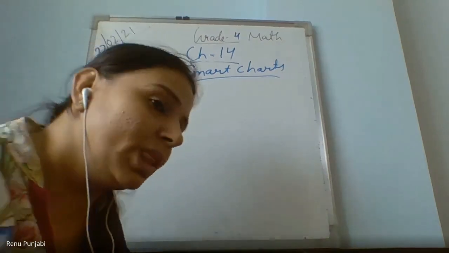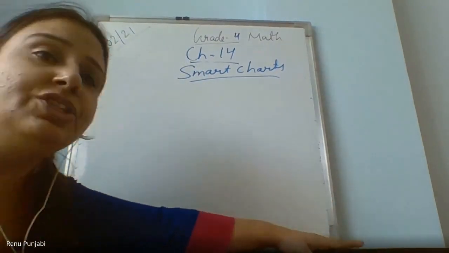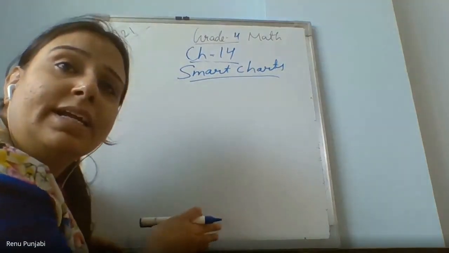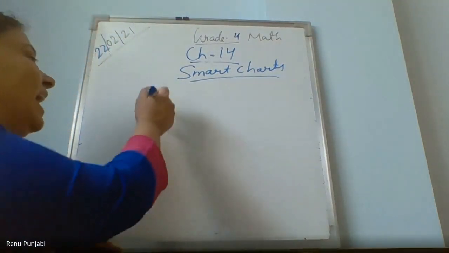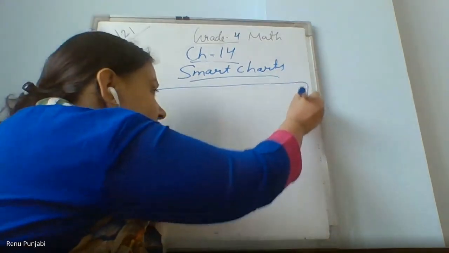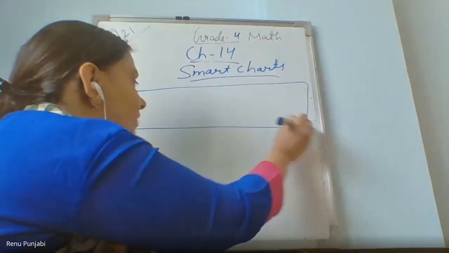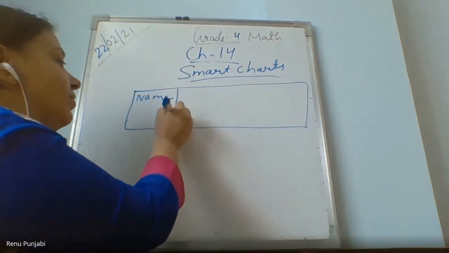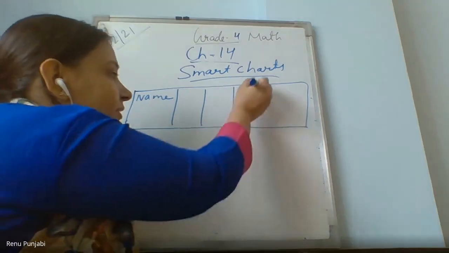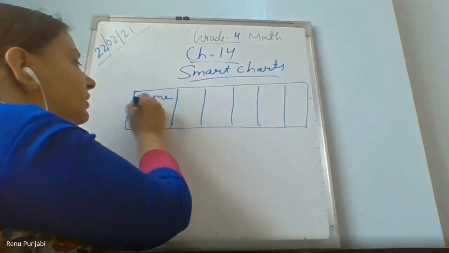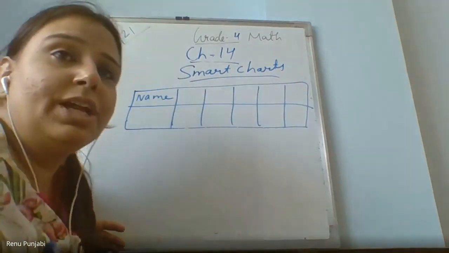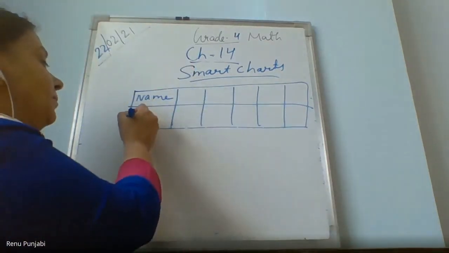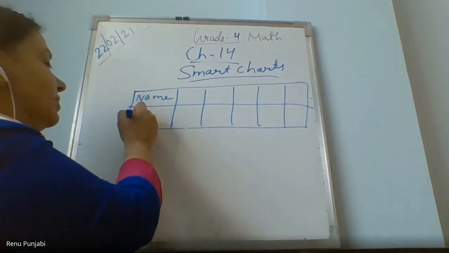Now, a bar graph or a bar chart is when the information is presented in rectangular bars. For example, if I have collected some information from you all students, I will write this. This is my table of the information: name of the students, and the information I'm collecting is how many family members are in their family, number of members.